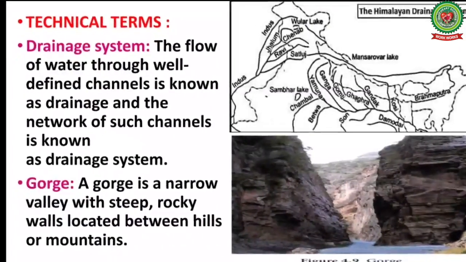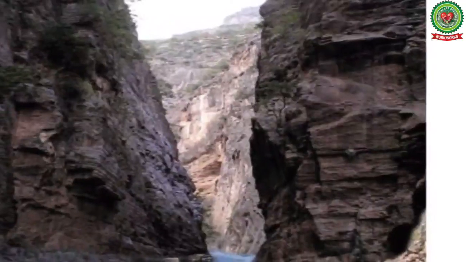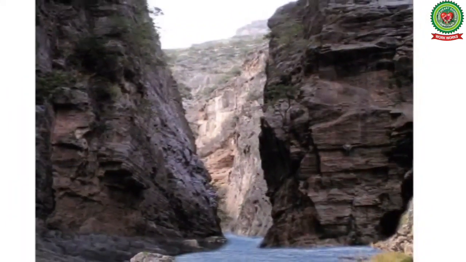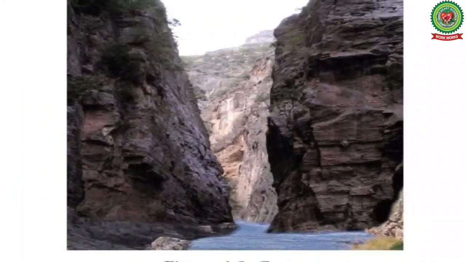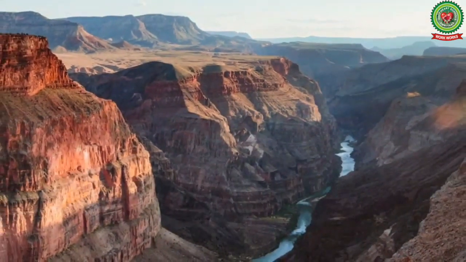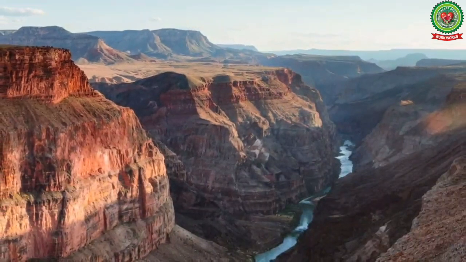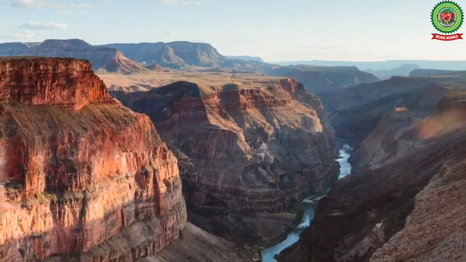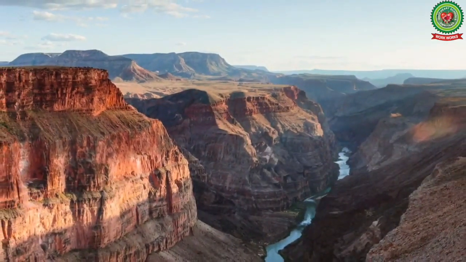Gorge. A gorge is a narrow valley with steep rocky walls located between hills or mountains. For example, the Grand Canyon formed by river Colorado in USA is the deepest gorge in the world.